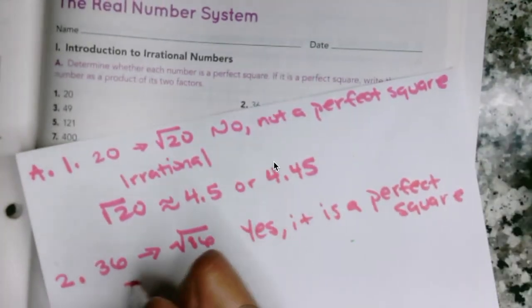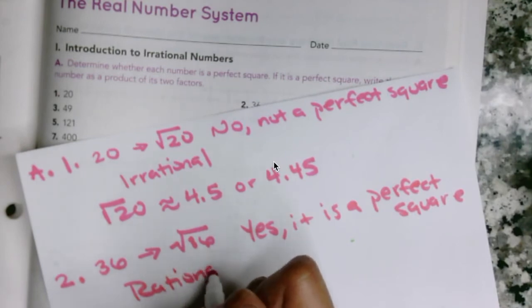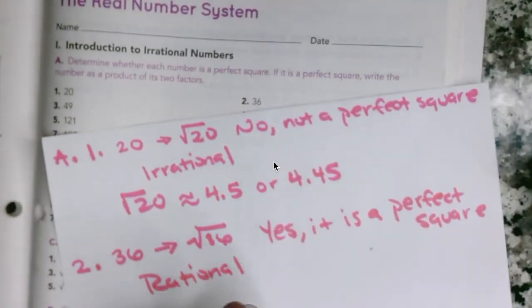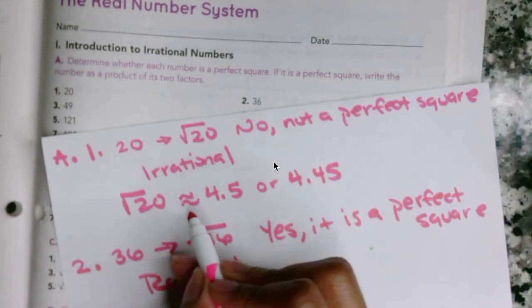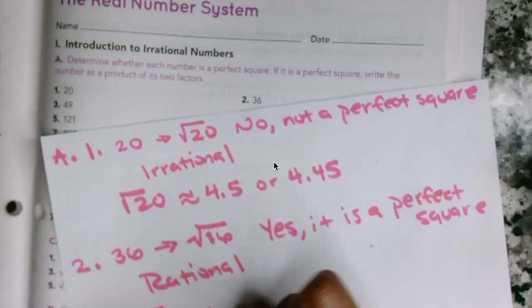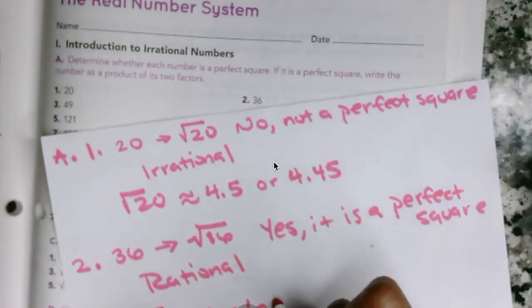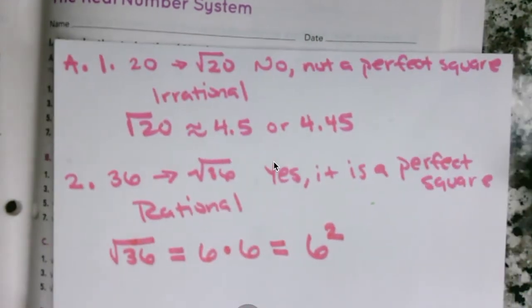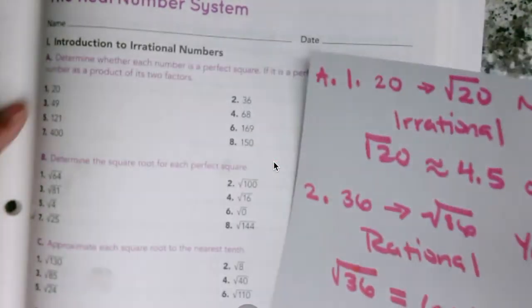Therefore, it is rational. And as a product of its two factors, we're going to say square root of 36. We don't have to approximate. It's equal to, because it's rational, 6 times 6. And we can say that's 6 squared. That's how I want you to do these 1 through 8.